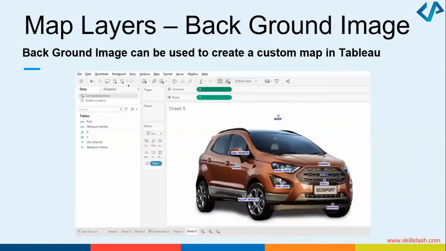You can have some map layers on a background image. What is a background image? Something which can be useful for you to create a custom map. So something like this.